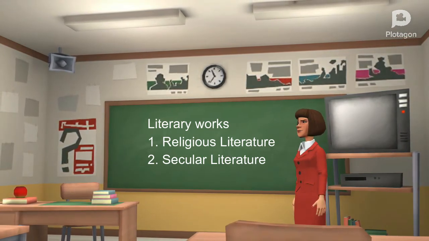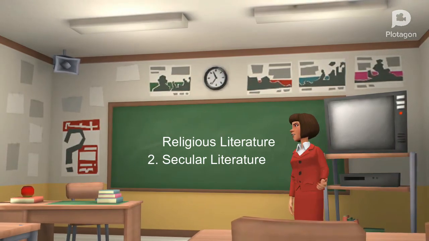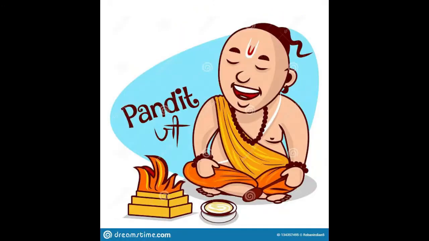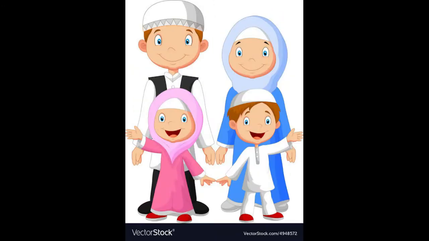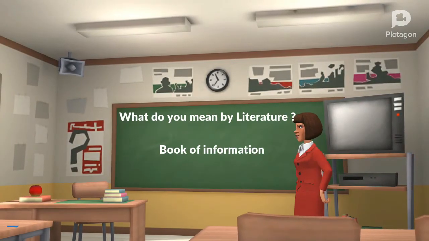What do you mean by religion? It is one of the identities of a person. For example, you may be a Christian, you can be a Hindu, you can be a Muslim. So these are religions. What do you mean by literature? It is a book of information.